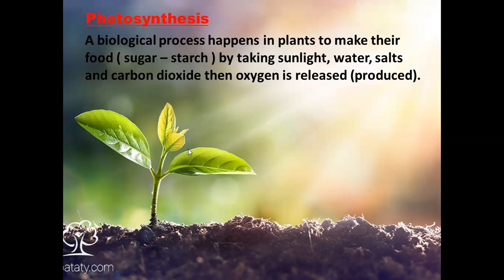So what are the products of photosynthesis process? The products of photosynthesis process means the things that are produced from the photosynthesis process. At the end of the process, what do plants produce or what do plants give? They produce two things.